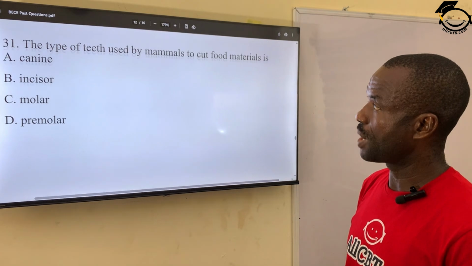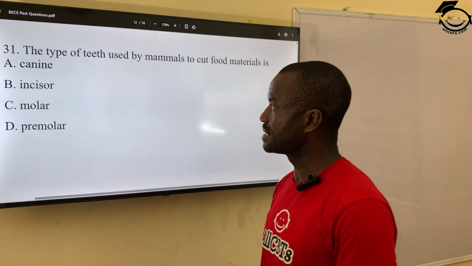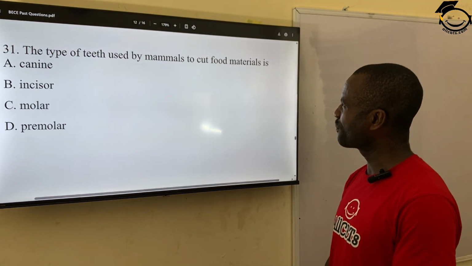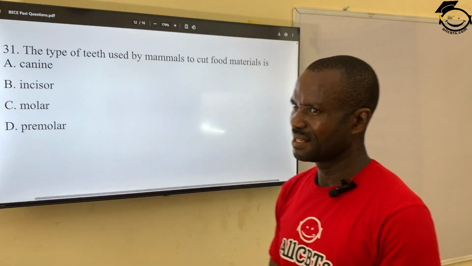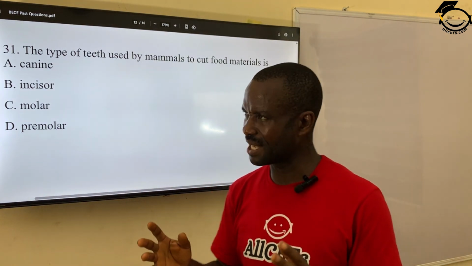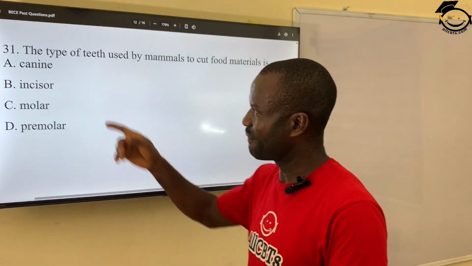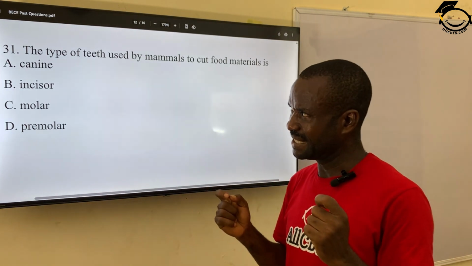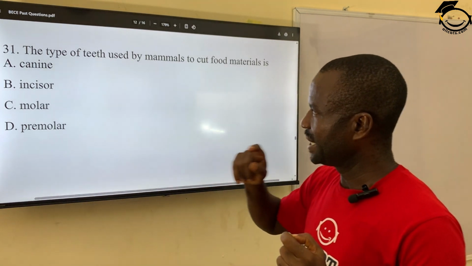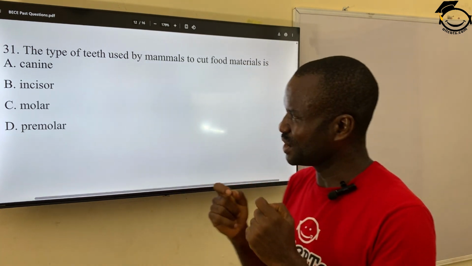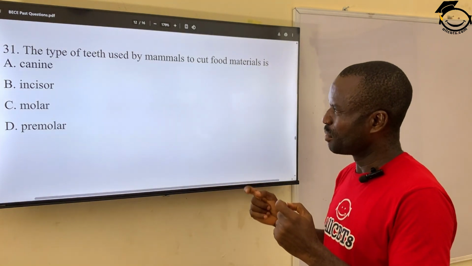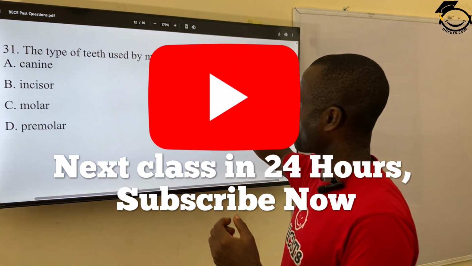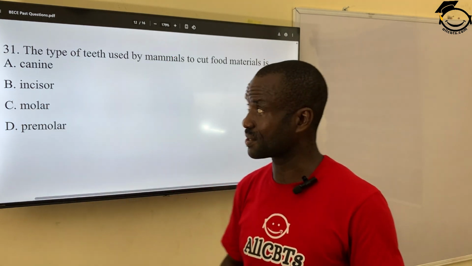Question 31. The type of teeth used by mammals to cut food material is... Mammals have 4 sets of teeth and each has a specific function. The first, canine. Canine is used for tearing, not for cutting. Incisors are used for cutting. Molar and premolar are used for crushing or chewing. So the correct answer for cutting is B, incisors.